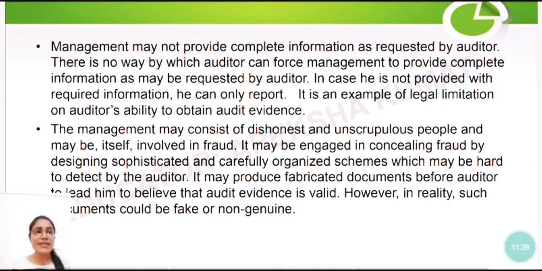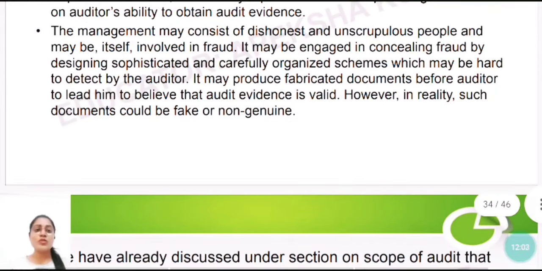It may be engaged in concealing fraud. Concealing means what? Hiding the fraud, by designing sophisticated and carefully organized schemes which may be hard to detect by the auditor, right? It may produce fabricated documents before the auditor to lead him to believe that audit evidence is valid. Fabricated means somewhat arranged documents accordingly, right? However, in reality, such documents could be fake or non-genuine. Means showing the documents as if they are real and genuine, but in reality they are fake. Those are called fabricated documents.